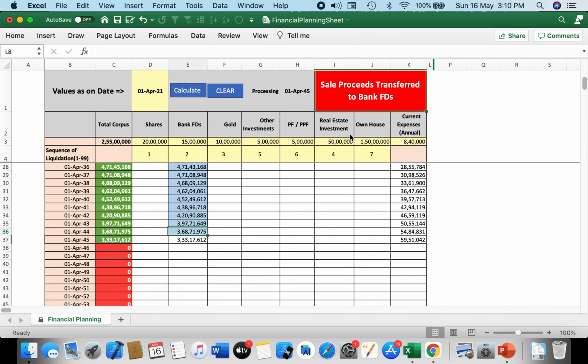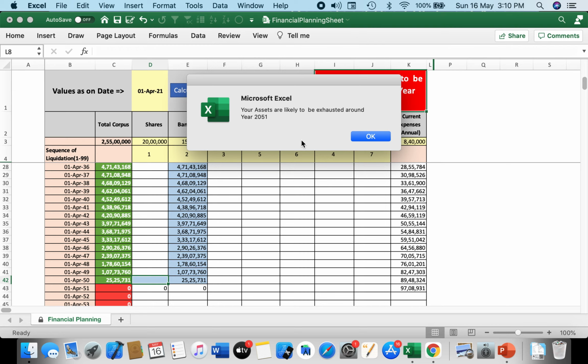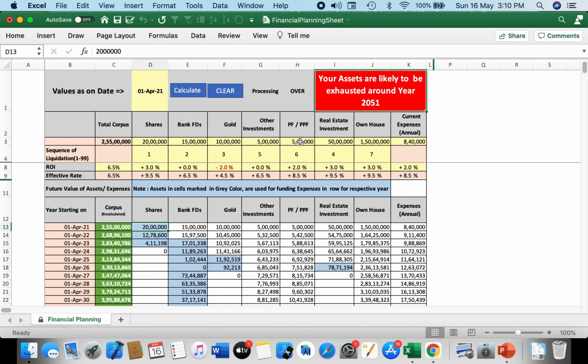So you can see that in PPF, I think we put a wrong amount, that is why next time we will rerun this calculation with the correct amount in PPF. We put 5 lakhs instead of 50. So based on this current assumption, it has now told us that all assets are likely to be exhausted by 2051. But this is wrong because we gave a wrong input. So let us rerun the same calculation with the correct amount in the PPF.